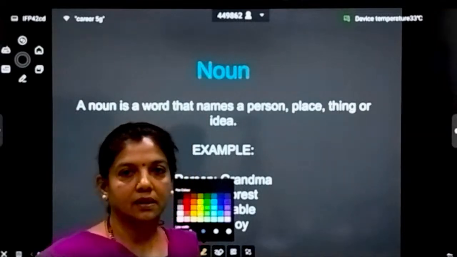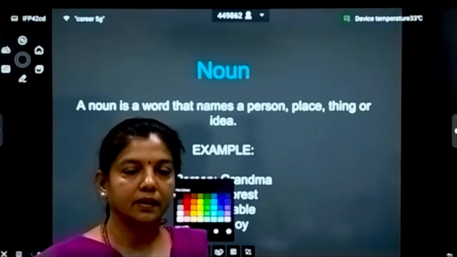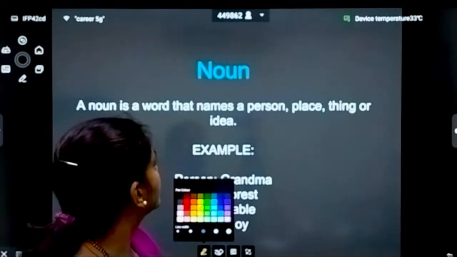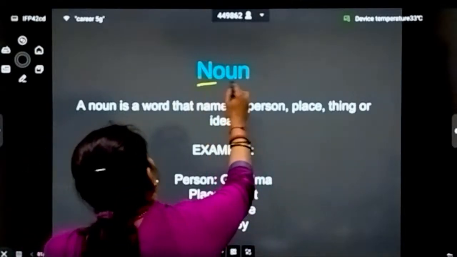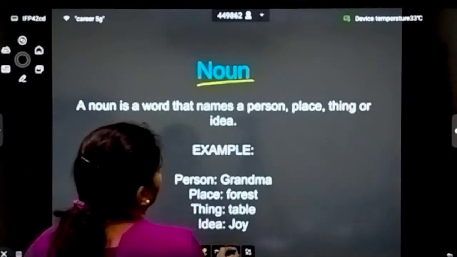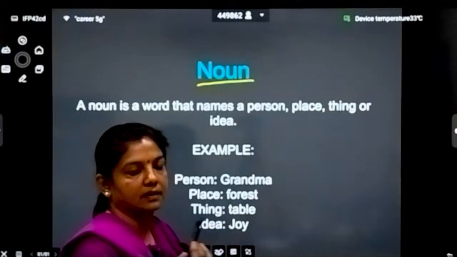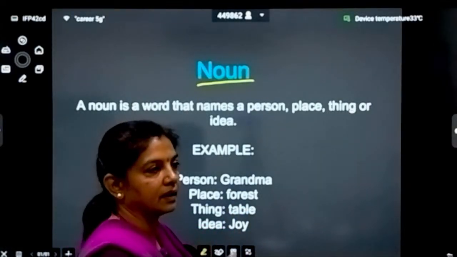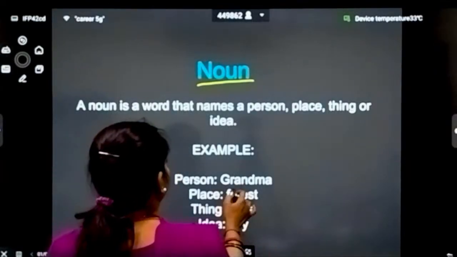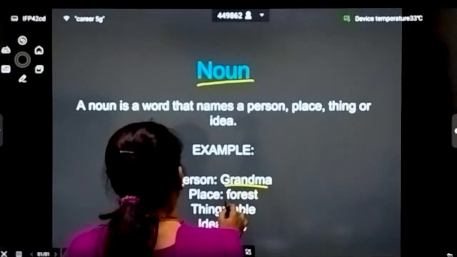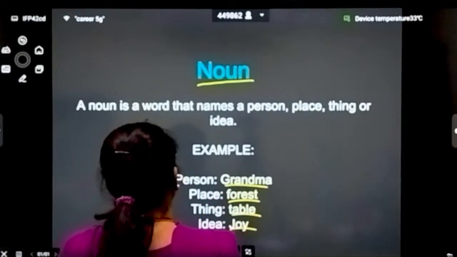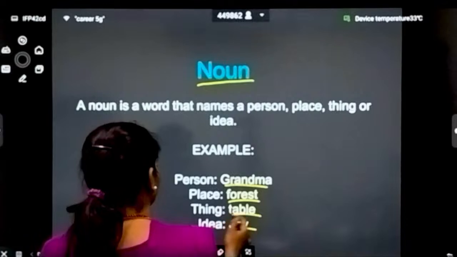So now next we'll come to the parts of speech. Each one I'm going to explain in detail. So first comes the noun. A noun is a word that names a person, place, thing or idea. Example. So you know what is a noun, we have already learned that. So person, it could be grandma, forest, table, or joy. So it's a person, place, thing, and an idea.